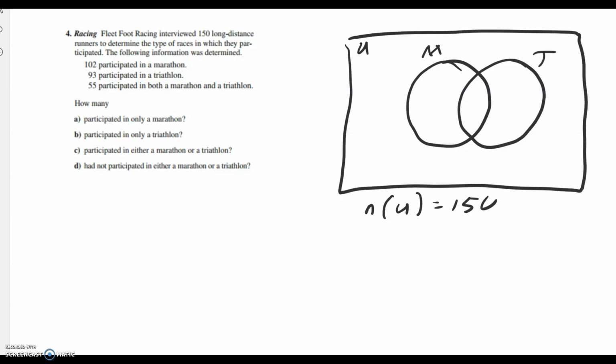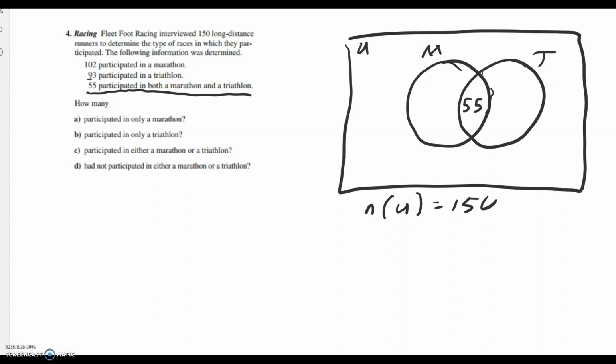And the question is, where do we start in this information? And the answer is fill in the intersections first. It says over here that 55 participated in both a marathon and a triathlon. That means this is 55. We can just write that down.